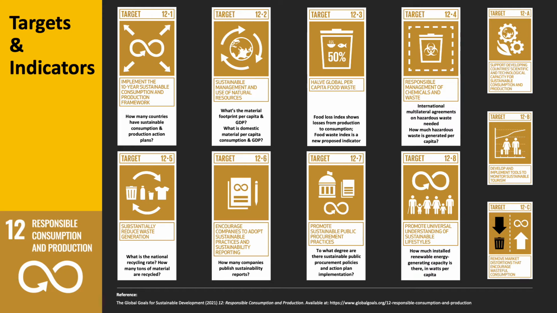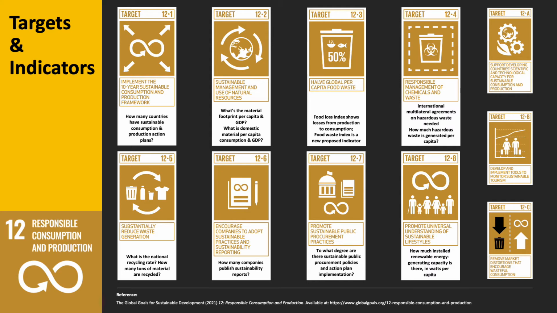Here we're going to ask what's the material footprint per capita and GDP, and what's the domestic material consumption per capita and GDP. Thirdly, it's to halve global per capita food waste, and the food loss index will show losses from production to consumption. And the food waste index is a new way of looking at this. It's a new proposed indicator.